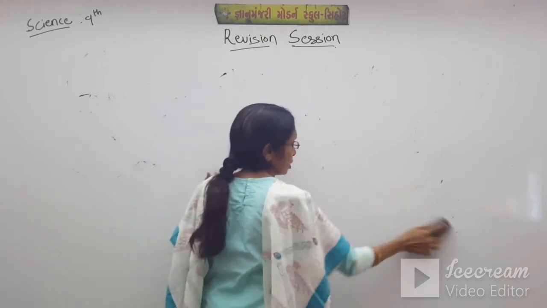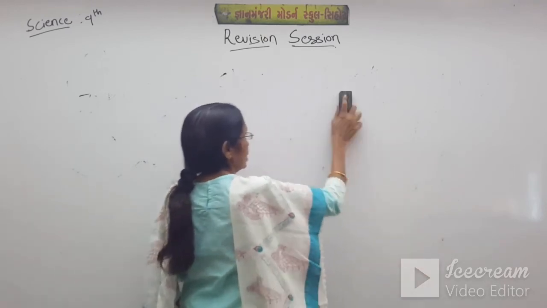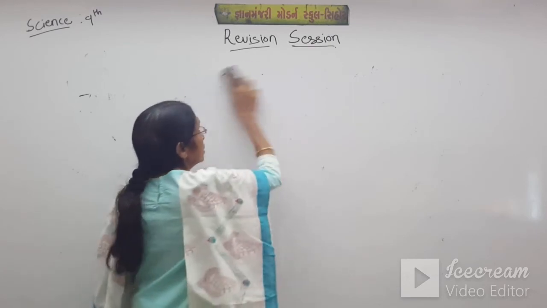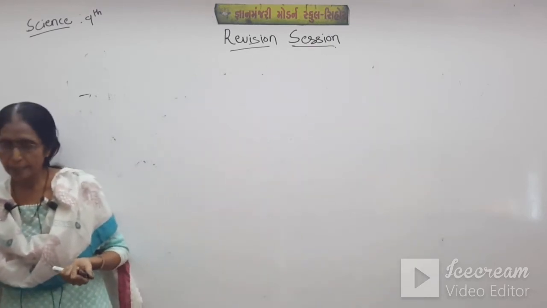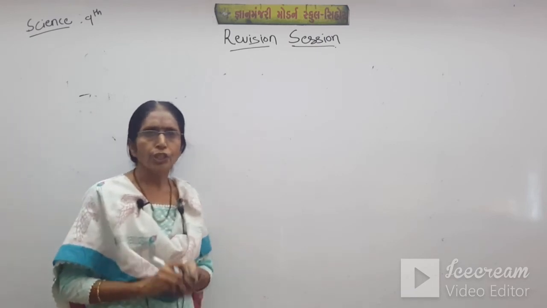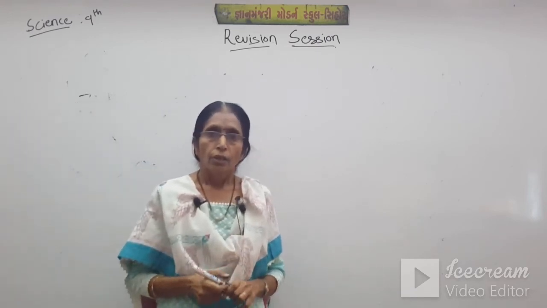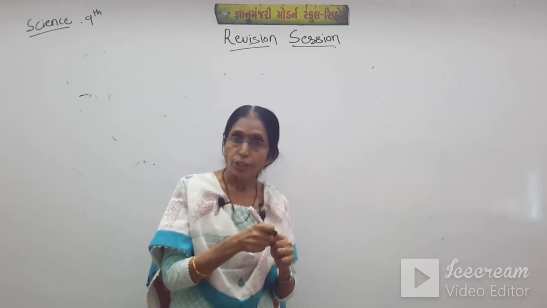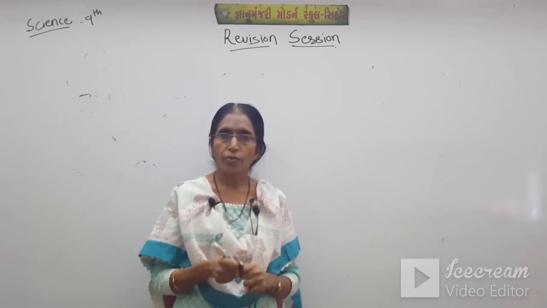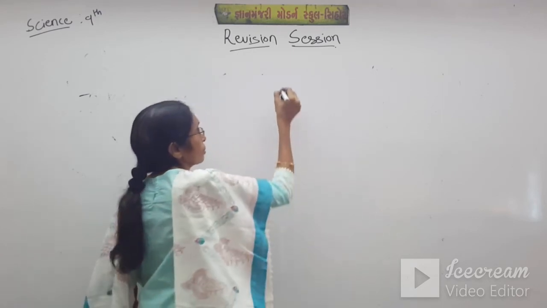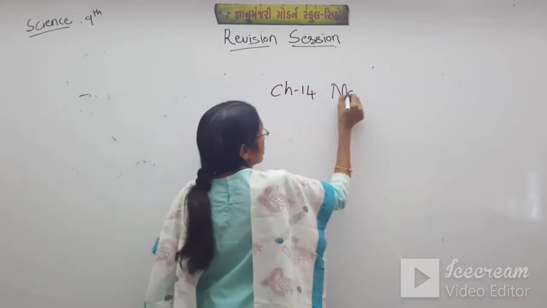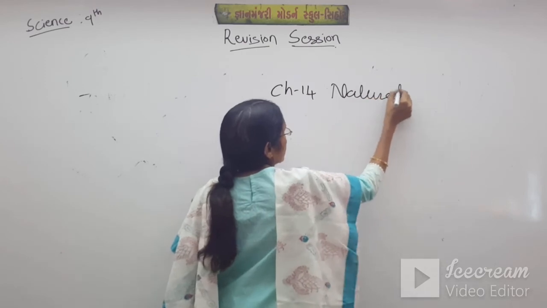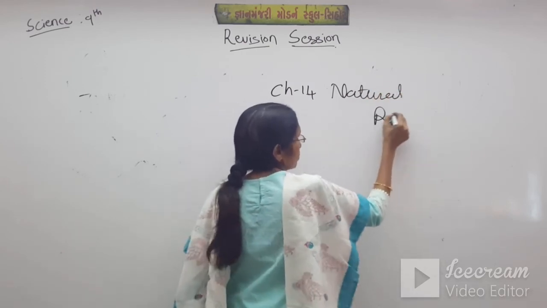Students, easy chapter, no derivations, no formulas, no numericals, only biogeochemical cycles and air pollution, water pollution, all the points you are learning from 5th standard. So chapter 14, natural resources.